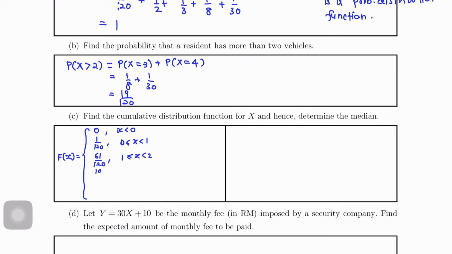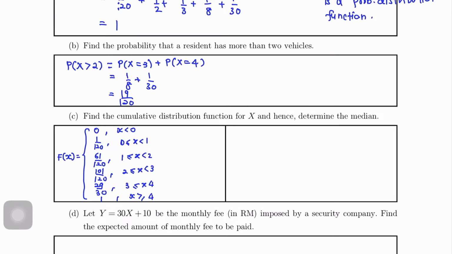Next, 101 over 120 for X between 2 and 3. Next, 29 over 30 for X between 3 and 4. Then 1 for X greater equals to 4. Okay, so itu adalah kita punya cumulative distribution function.